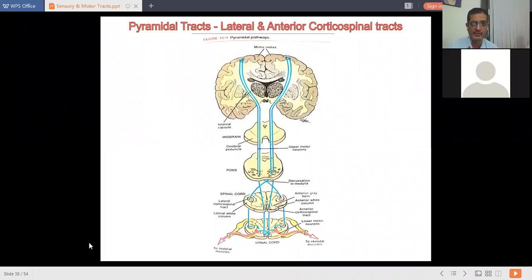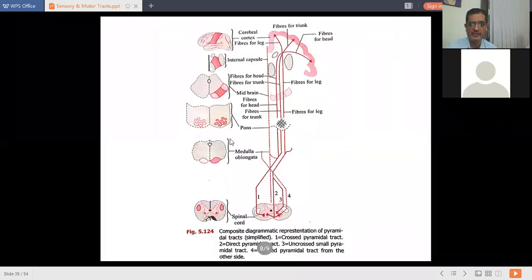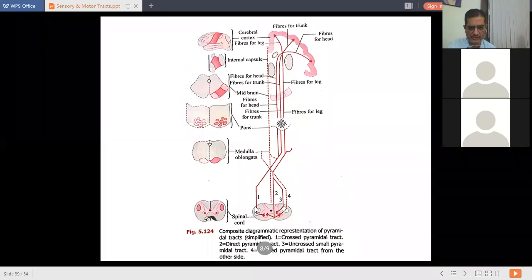This is the course of the lateral and anterior corticospinal tract. You can even see this diagrammatic representation. It starts from the primary motor area of the cerebral cortex, runs downwards through the internal capsule, and these are the crossed fibers. This is the crossed pyramidal tract. Number 1 runs downwards and occupies the lateral white column of the spinal cord. That's why they are called the lateral corticospinal tract.